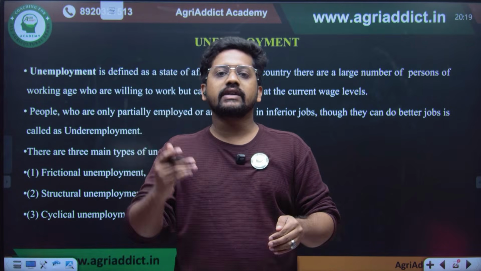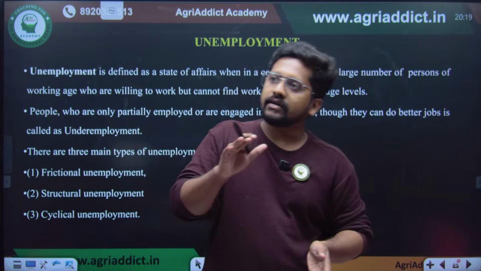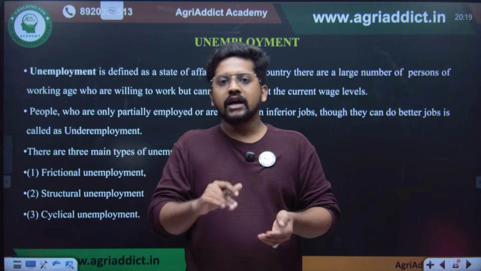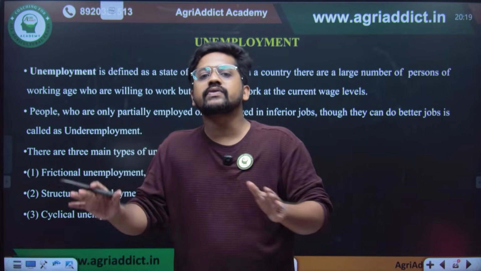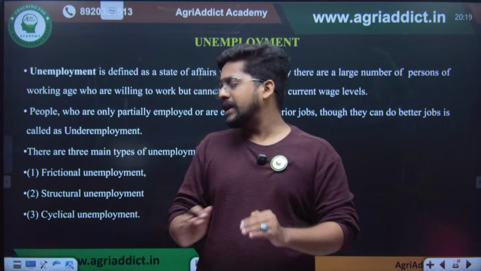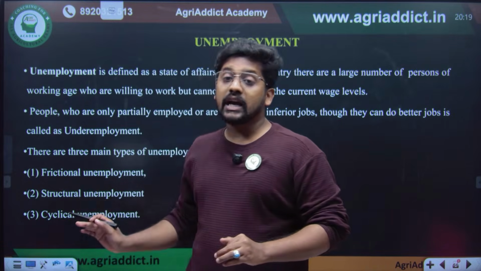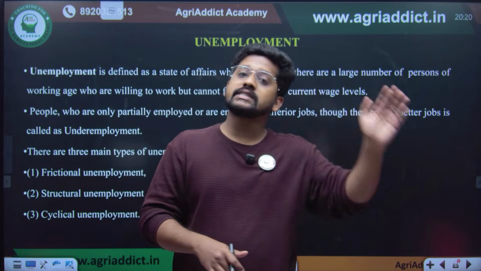When technology advances, those people who are not that skilled in the area need to study some new skills to match with the economy. Such a short term adjustment is nothing but frictional unemployment. Structural unemployment is when some technology is totally replacing something in the economy.